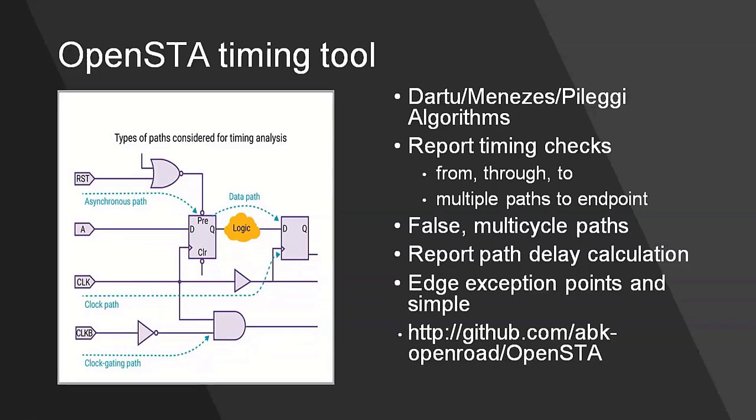You can trust the output of this tool. It reports the timing checks: from, through, to. Those who are familiar with timing know these are the common things: from one point to another, something like that. It handles multiple paths and can give you the path delay along a path. It can find false paths, multi-cycle paths, all those things, and it can give path delays also.